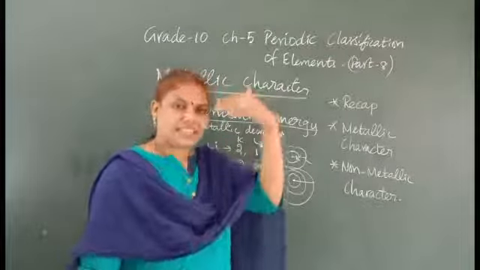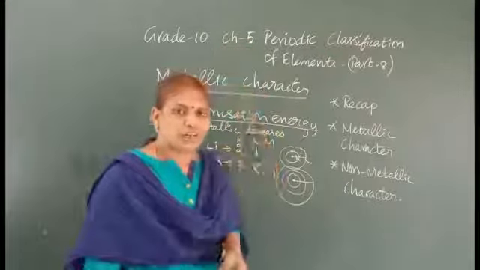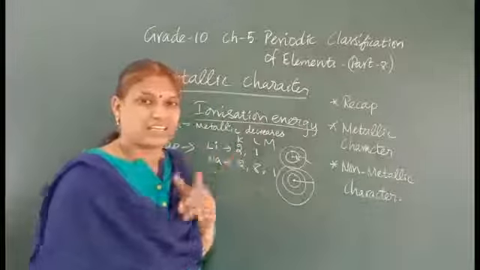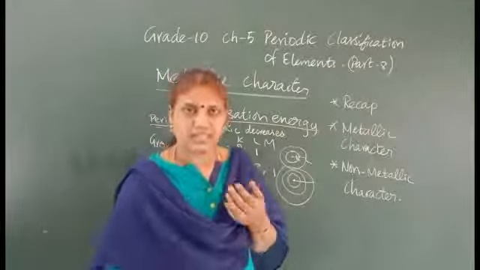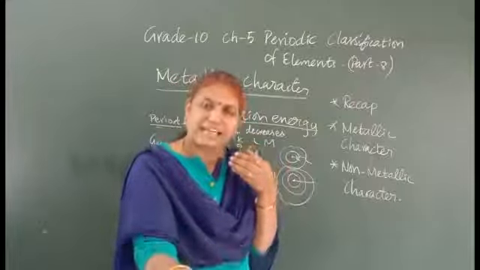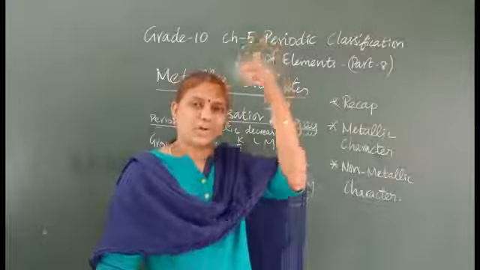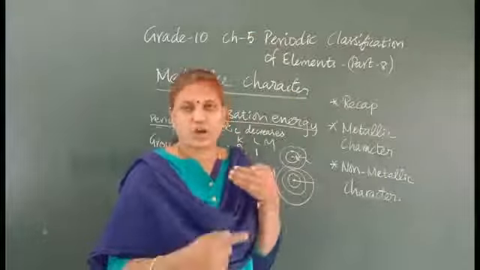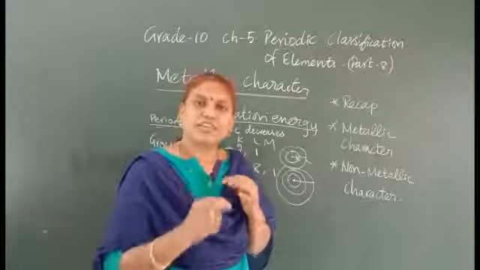Thus, the metallic character from top to bottom increases. Why? The force of attraction is becoming less, so we can spend less energy and easily lose the electron. From top to bottom, the force of attraction between the nucleus and the outermost shell is less, thus they show losing nature.